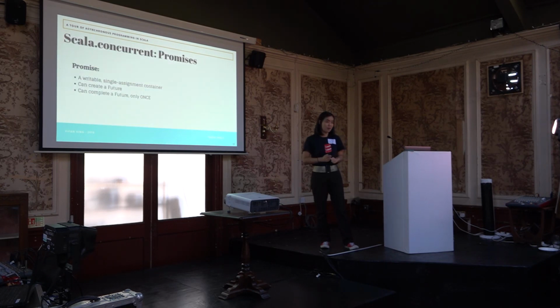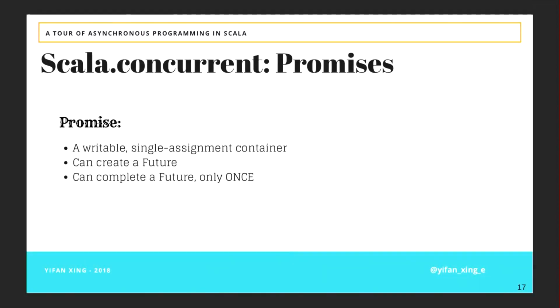Now let's talk about Promise. You can think of a Promise as a writable single assignment container. So if you think of Future and Promise, you can think of it as a pipe. So Future is the part where you take your data out, so you have read access. But your Promise is the side where you push data in, so you have the write access.